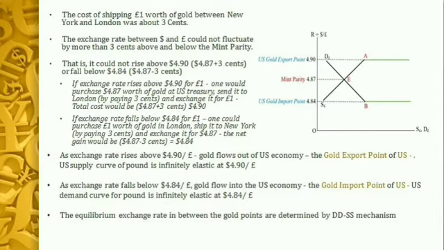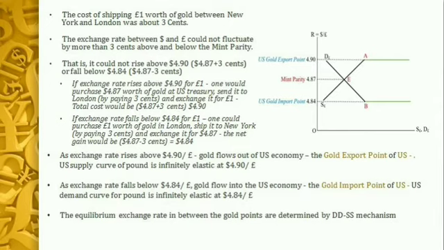Now, as the exchange rate rises above $4.90 per pound, gold is flowing out of the domestic economy or the US economy. So, this exchange rate is called the gold export point of United States. The US supply curve of pound becomes infinitely elastic or horizontal at this particular exchange rate. At this exchange rate, an infinite amount of pound will be available for the United States.